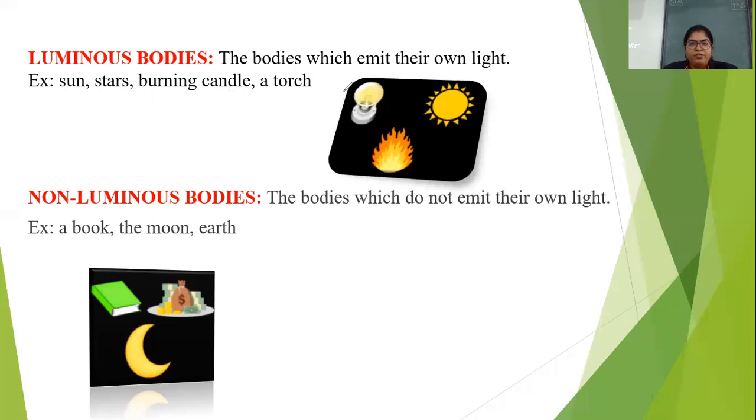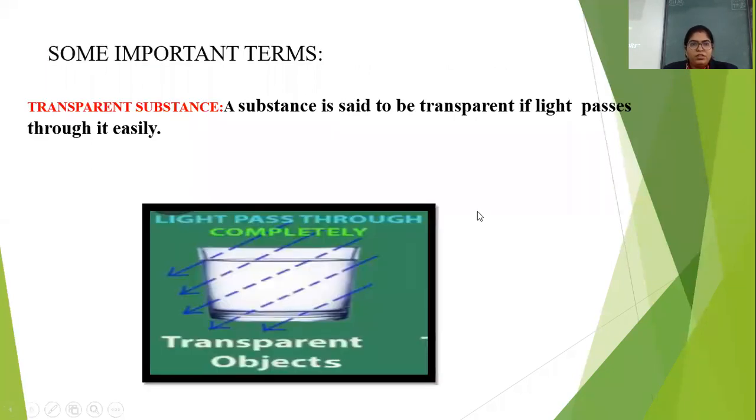Okay, next we have some important terms, like transparent, translucent, and opaque substances. So let's see what all this is. This is also very simple, which we have already discussed in the class. See here, transparent substance. Which substances are called transparent? A substance is said to be transparent if light passes through it easily.